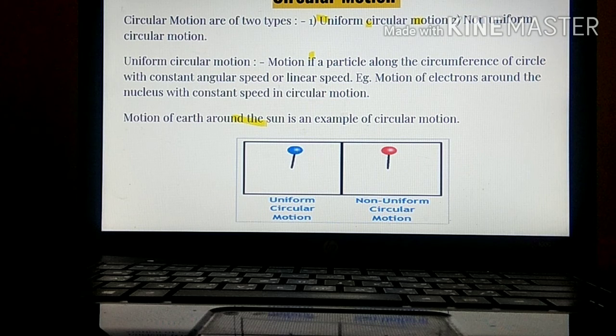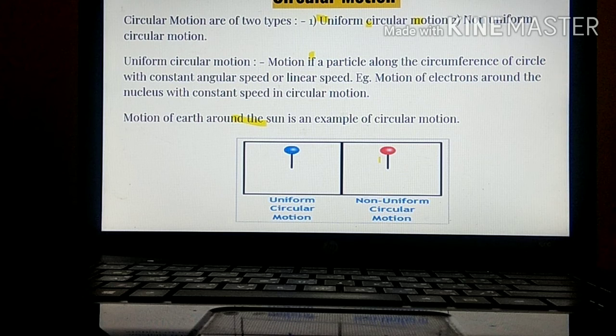Next one, non-uniform circular motion. Non-uniform circular motion basically happens due to the gravitational pull. Vertical circular motion will make it more clear. It is the motion of a particle along the circumference of a circle with constant average speed. Over here, what are they telling? With constant average speed, the speed is not constant. It is the motion of the particle along the circumference of the circle without constant angular speed or linear speed.